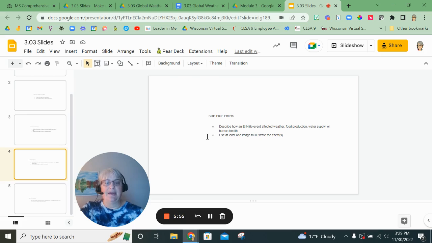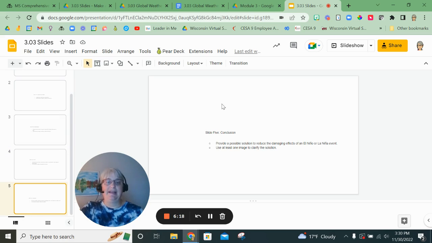Slide 4, the effects. Describe how an El Nino event affects the weather, food production, water supply, or human health. So you get to pick one of those. How does El Nino affect the weather? How does it affect food production? How does it affect water supply or human health? And then use one image at least to demonstrate that. And finally, the 5th slide is the conclusion. Provide a possible solution to reduce the damaging effects of an El Nino or La Nina event and use a picture to support that.